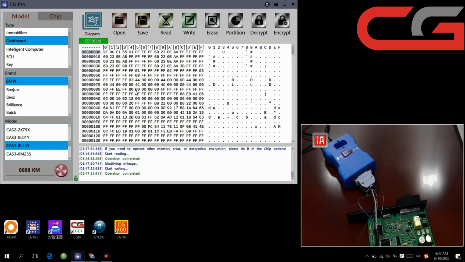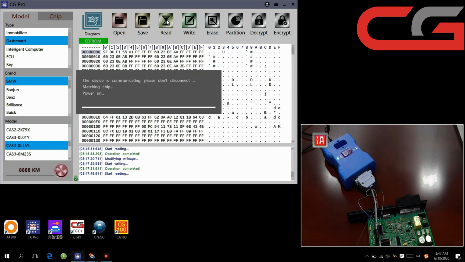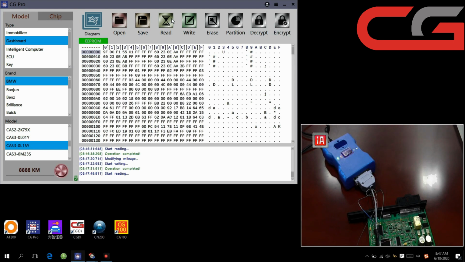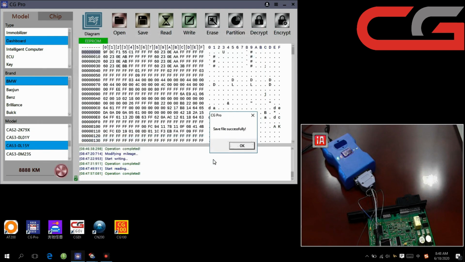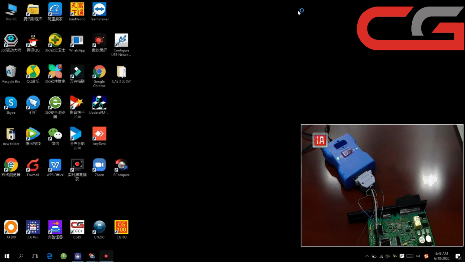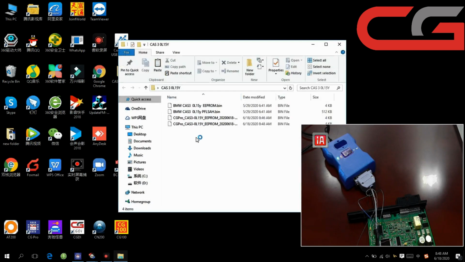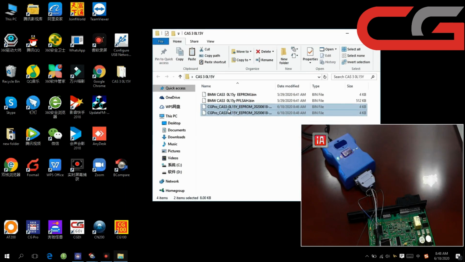To check if the mileage changed successfully, we read it again. Then click OK. Save the file here. Okay, then we open the two files, then compare in the software.